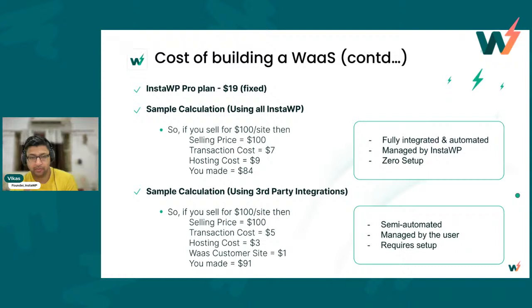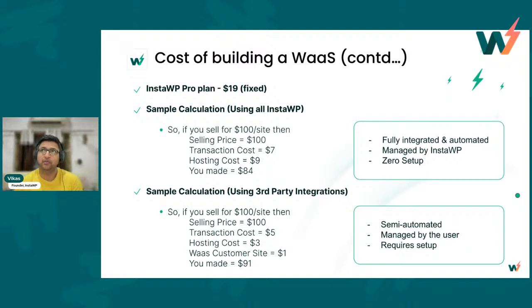The advantage of this approach is that it is fully integrated, automated, managed by us. There is zero setup required. Another sample calculation when you are using third-party integrations. Same $100 per site. The transaction cost is less. You pay about 3 to 5%, so let's take the higher end of it, which is $5. Then hosting cost is less, depending upon how big the droplet is.